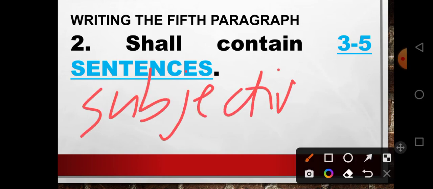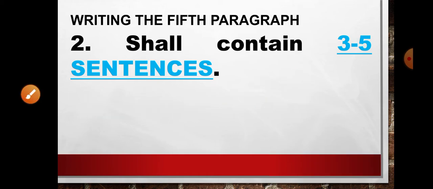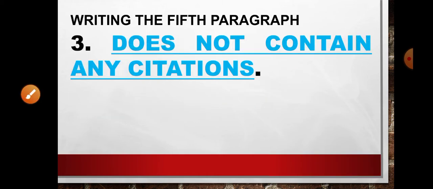And being subjective means that your text shall not contain any citations at all. So the fifth paragraph of the background of the study is the only part of the background of the study that does not contain any citations. Okay, you do not need to put citations here. So that concludes our lesson regarding the background of the study.